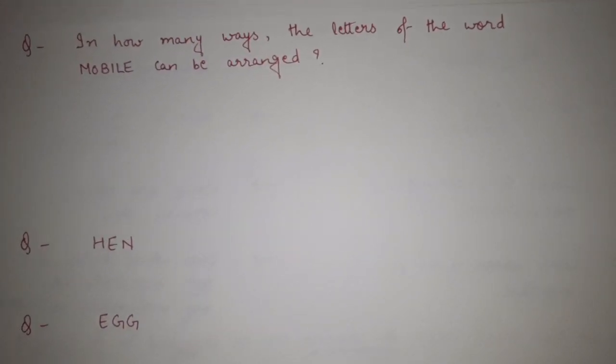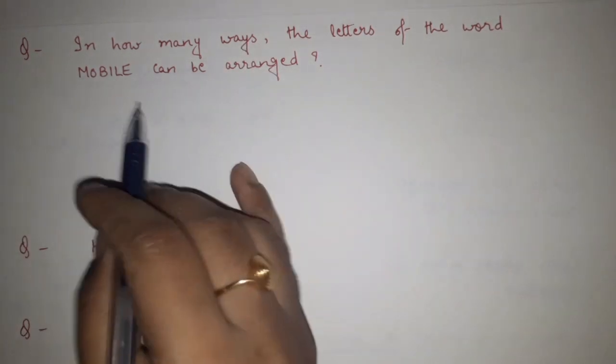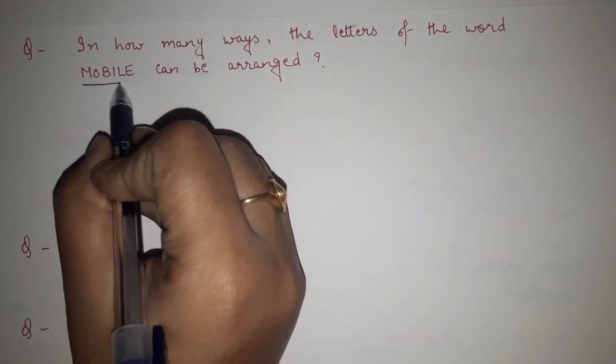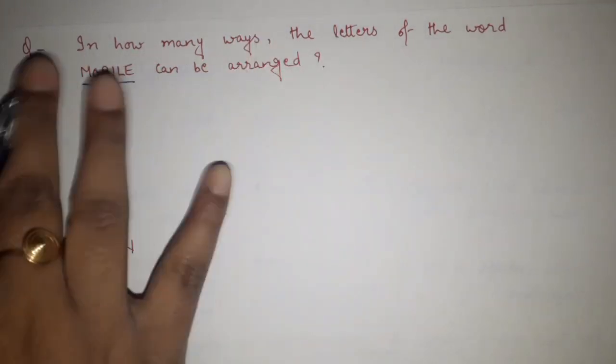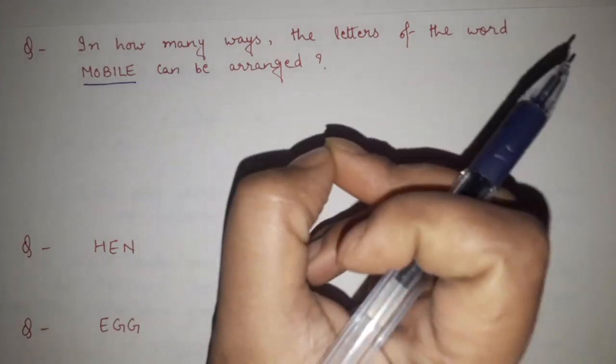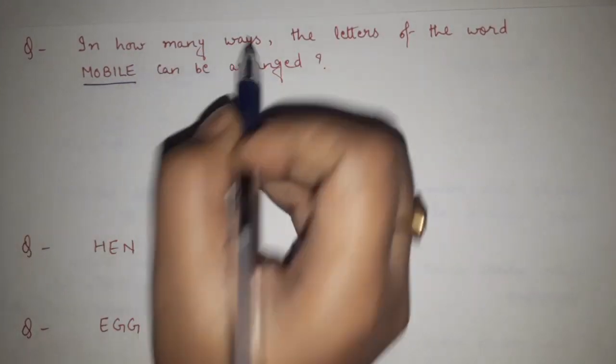Now see, these questions are very important. These kinds of questions are regularly asked in many exams, and they are actually very simple. In how many ways can the letters of the word mobile be arranged? You can do it logically also, but let me tell you the direct thing. Whenever this kind of question is there, you have to do factorial. It is very simple: simply count the unique characters, the unique alphabets.